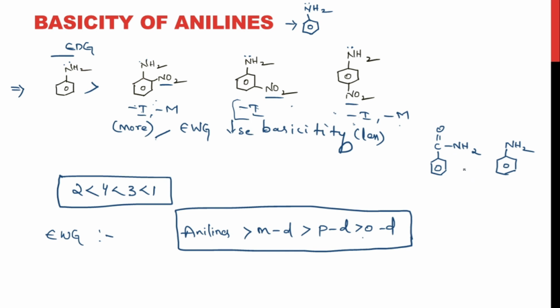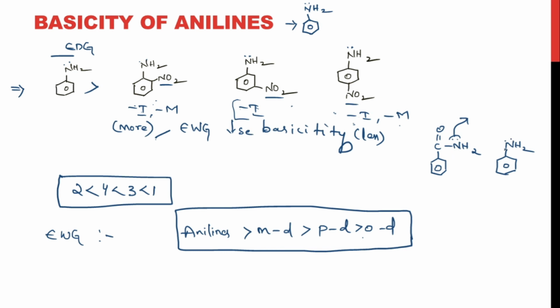But that's not the case, because this particular pi bond is in conjugation with the benzene ring. So due to the involvement of this pi bond in conjugation, this particular lone pair on nitrogen is free. It is free to donate. It is willing to donate this lone pair. So when it is donating, the basicity would be higher.